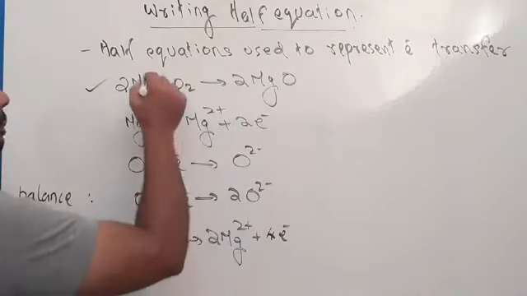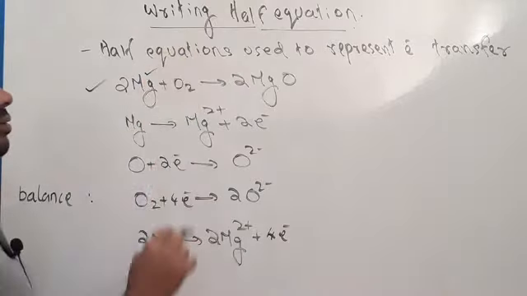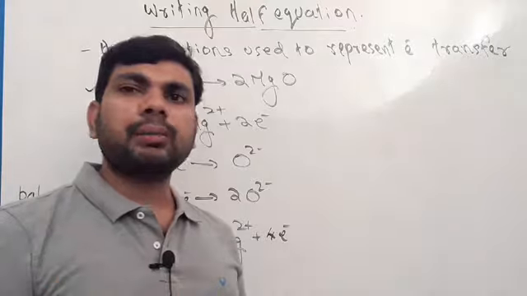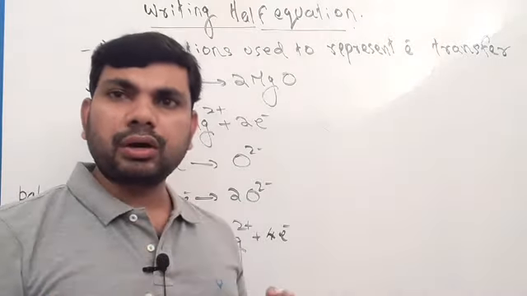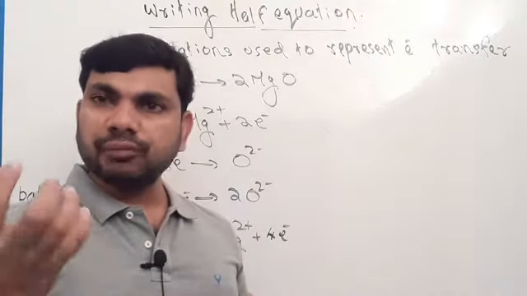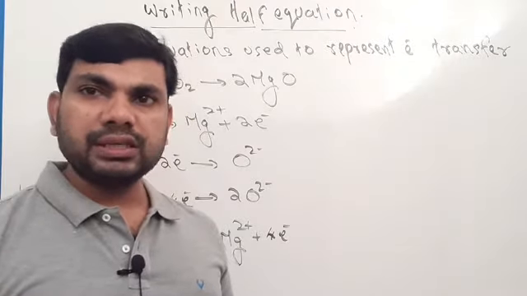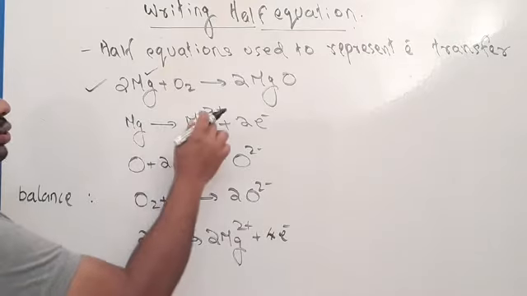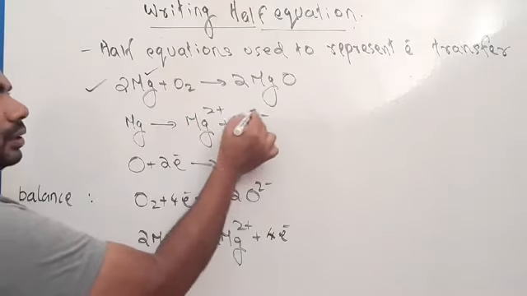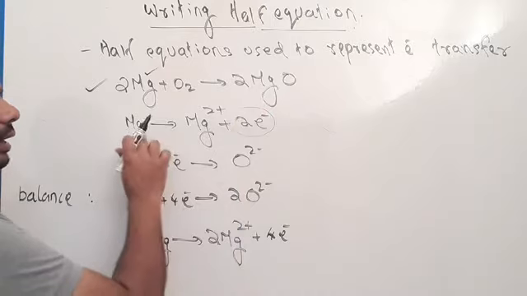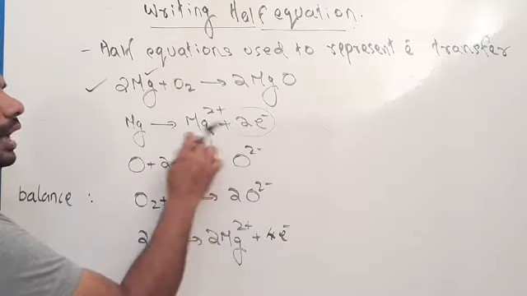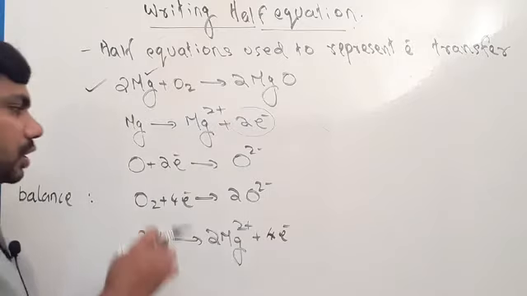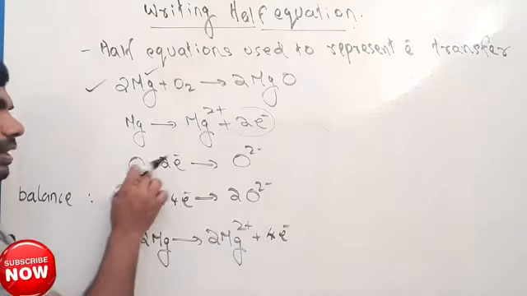We know that during this chemical reaction, magnesium oxide is an ionic compound. Magnesium transferred 2 electrons and oxygen received 2 electrons. So magnesium changed to Mg2+ after losing 2 electrons. Similarly, oxygen received 2 electrons.